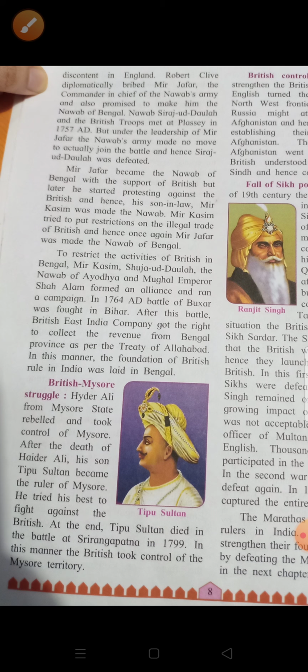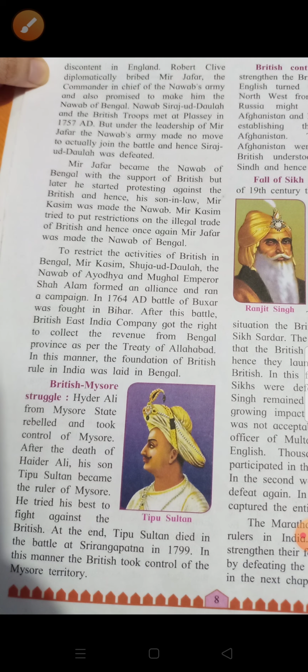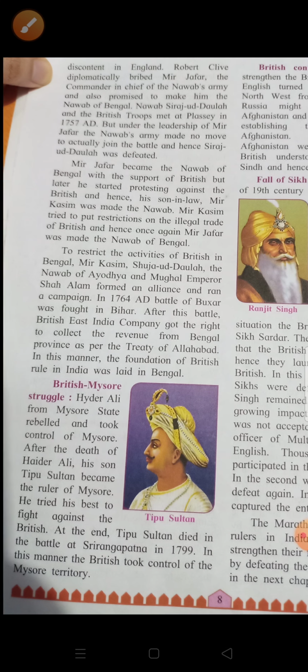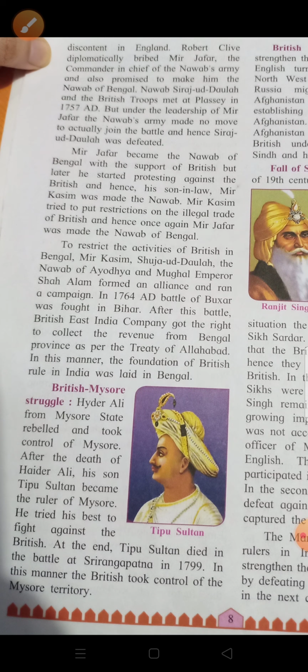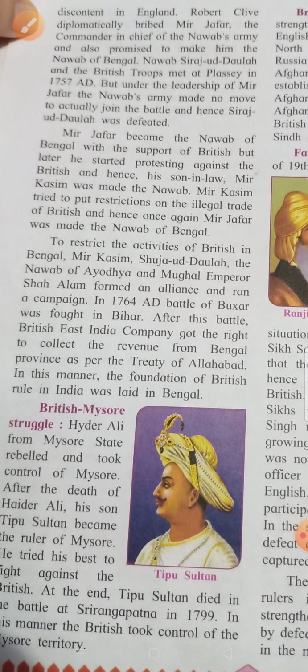Now what happened, children, here, that Robert Clive diplomatically bribed, मतलब रिश्वत देना, bribed Mir Jafar, the commander. Mir Jafar is a commander-in-chief of Nawab's army, okay, and Robert also promised to make him the Nawab of Bengal, okay. But Nawab Sirajud-Dowlah and the British troops, troop means what, children? Troop means a large group of people. Okay, met at Plassey. Plassey is a name of a place, in 1757 AD. Okay, but what happened, children, there?